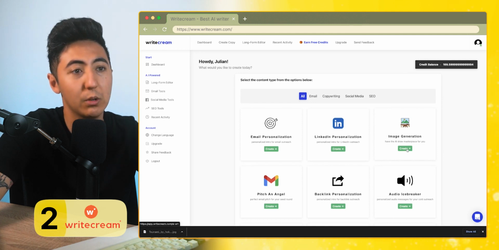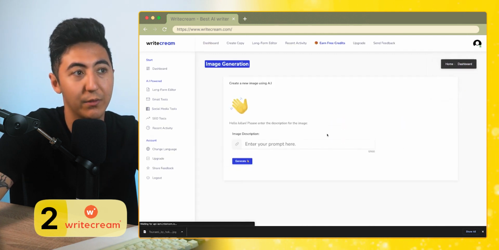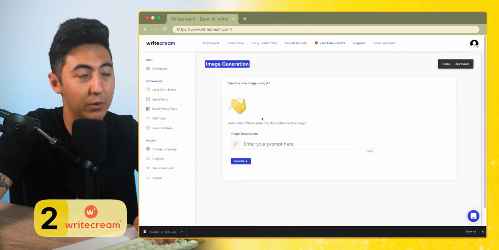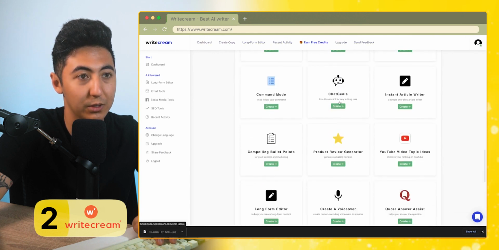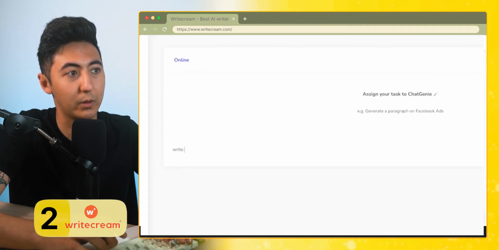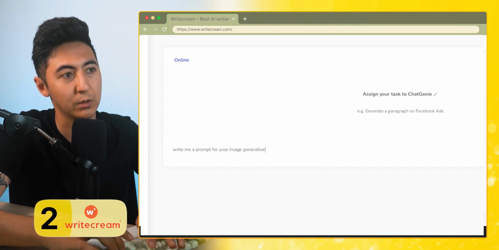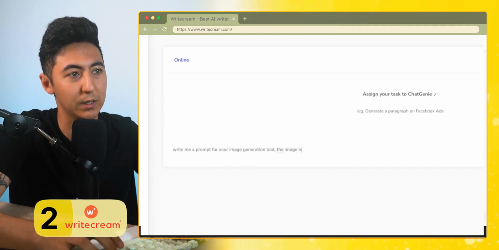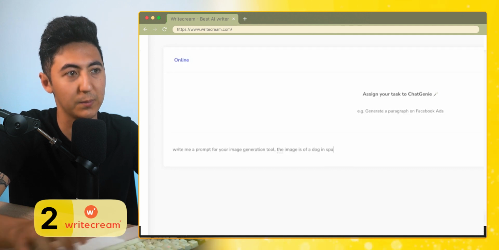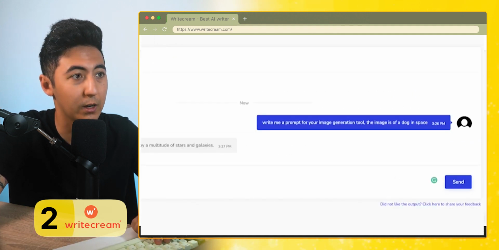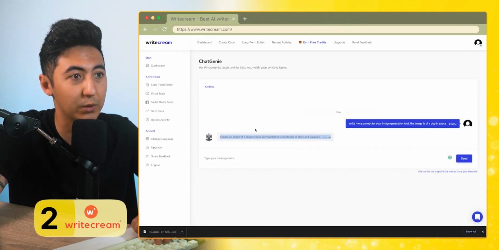So I'm just going to show you a few of the tools that are currently available. We have an image generation tool here. What I'm going to do actually is go down to ChatGenie and say, write me a prompt for your image generation tool. The image is of a dog in space. Let's just see what it comes up with. Create an image of a dog in space surrounded by a multitude of stars and galaxies.